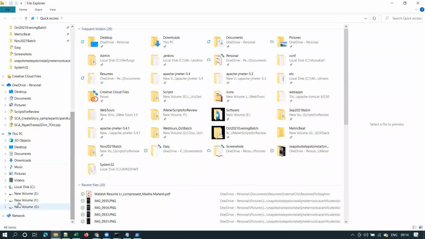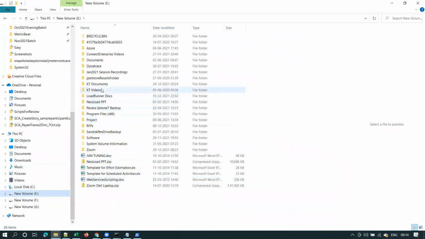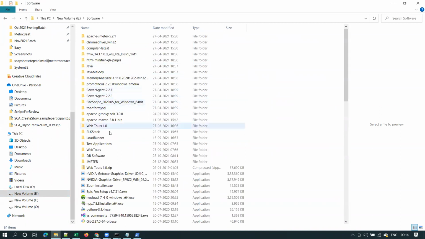Say for example, I have all my software downloaded to this folder. Here you can see the E drive software folder, and I have JMeter software over here. Let's say I want to access this folder every time, as I frequently use it.